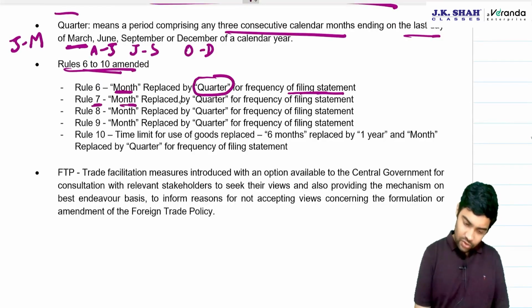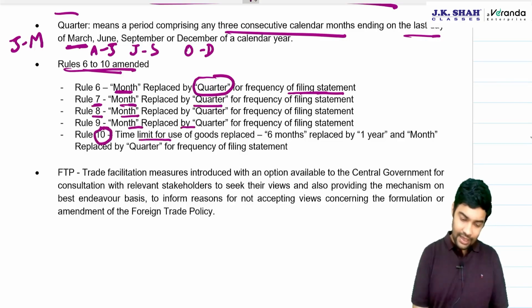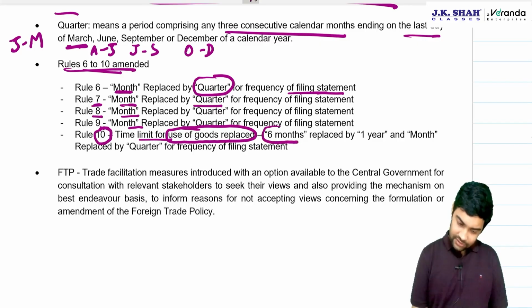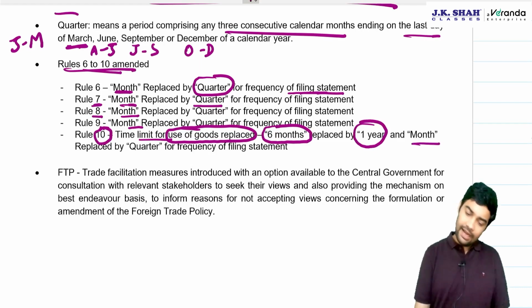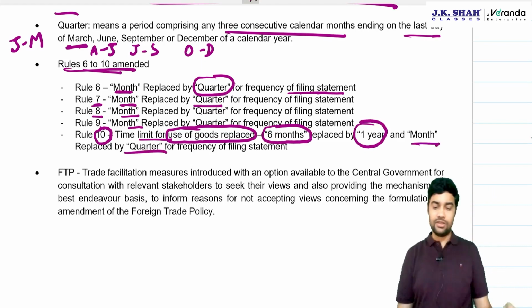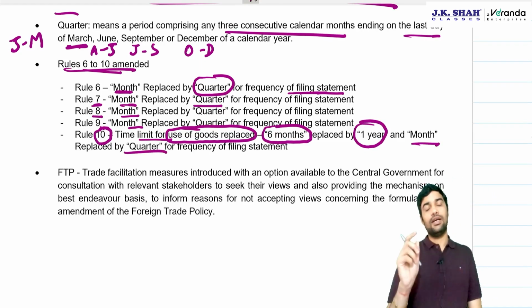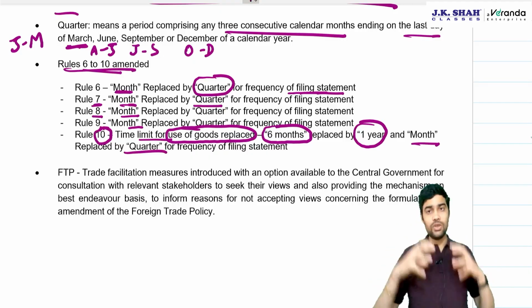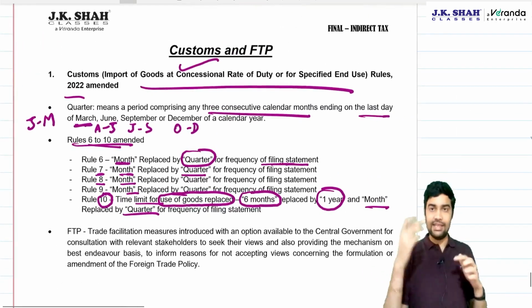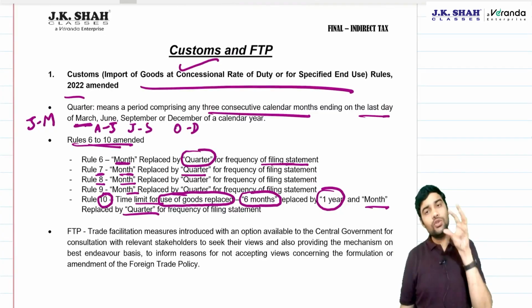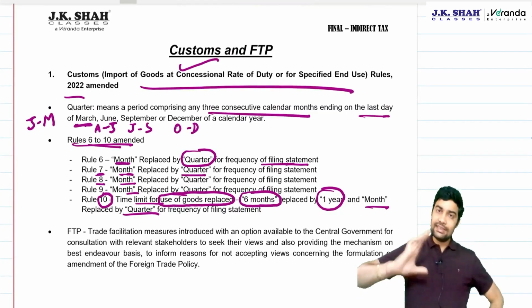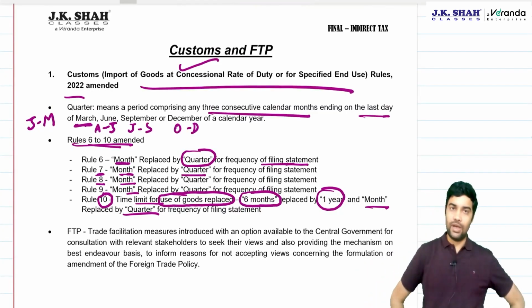In rule 7 also, you'll replace month with quarter. Repeat it for rules 8 and 9. In rule 10, the time limit for use of goods was 6 months. Now you are given more time, 1 year. Earlier, if you imported something under this concessional rate scheme, you had to use it within 6 months. That 6 months is now replaced by 1 year.